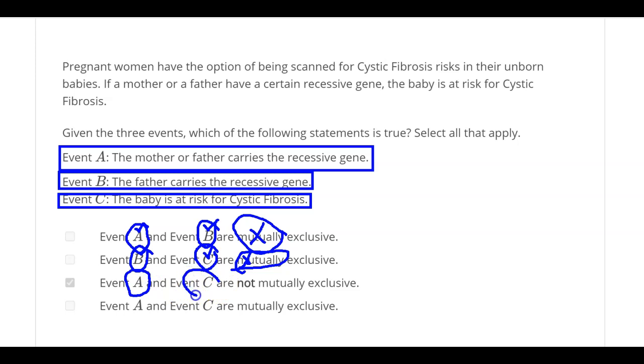Event C is the baby at risk of cystic fibrosis. They're saying that they're not mutually exclusive. That is correct. So when the mother has it, the baby might have it. There is a chance that the baby might have that gene as well, cystic fibrosis as well. So they are not mutually exclusive. All right. So this is going to be your option.